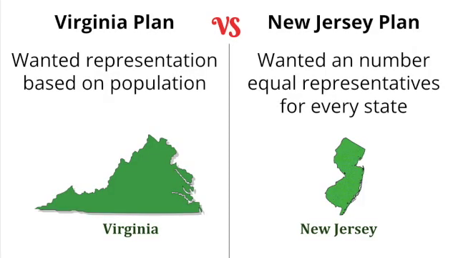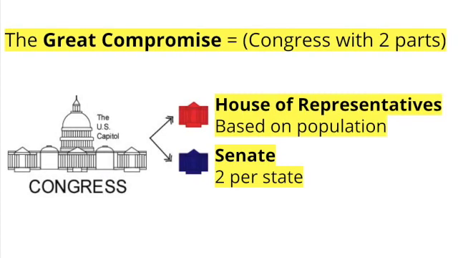In the New Jersey plan, each state would get the same number of representatives. In the Virginia plan, the number of representatives would be based on the population of each state, so higher population states would get extra representatives. The solution the authors of the Constitution came up with was called the Great Compromise. Basically, they agreed to do both the New Jersey plan and the Virginia plan by creating a Congress with two parts.